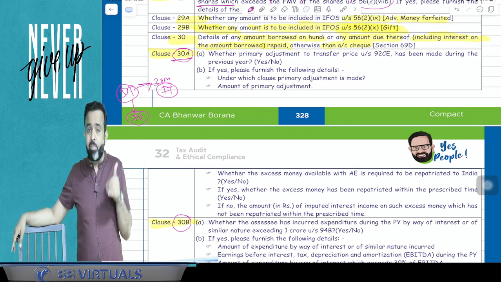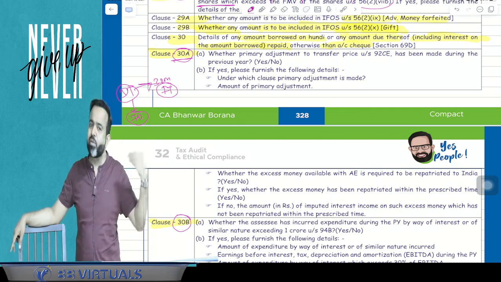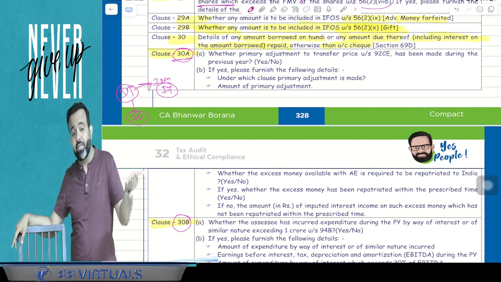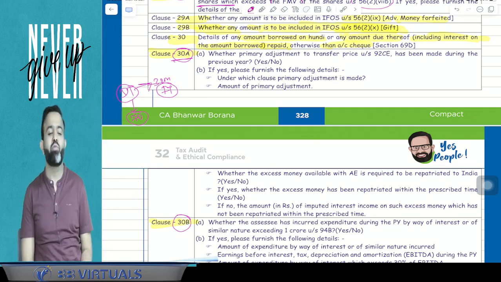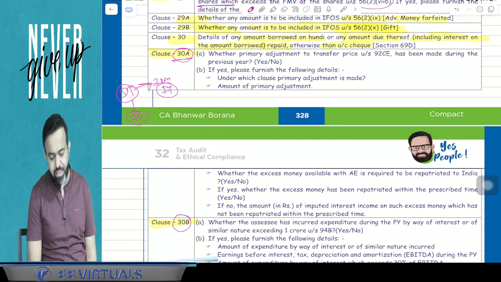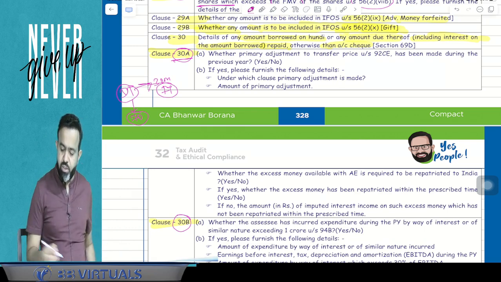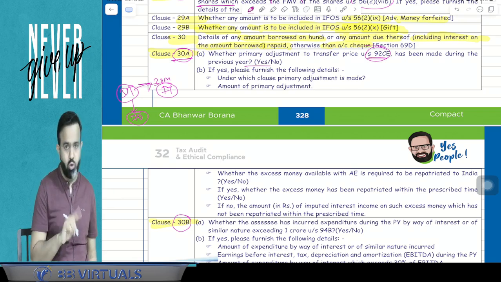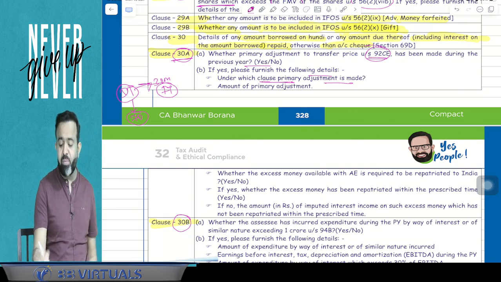30A means whether there is a primary adjustment or not, and due to the primary adjustment whether there is a secondary adjustment or not, whether money is with the associate enterprise, how much money is repatriated to India, what amount is not repatriated to India and is treated as a loan, and what the interest amount will be. So that is the reporting requirement in Form 3CD in clause number 30A. Here, whether a primary adjustment to transfer pricing under section 92CE has been made during the previous year, yes or no? If yes, then furnish the following details.